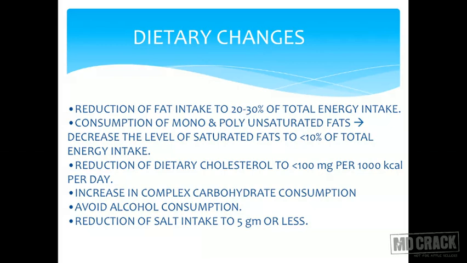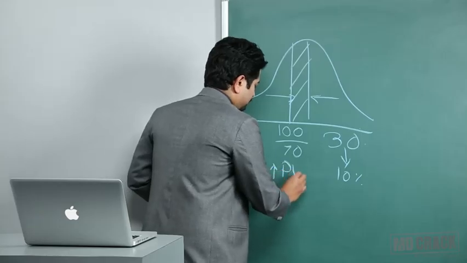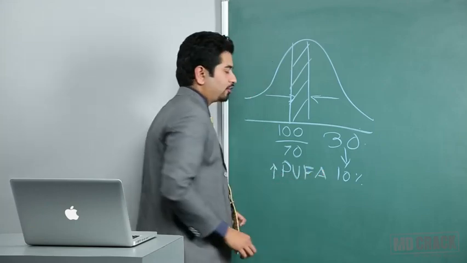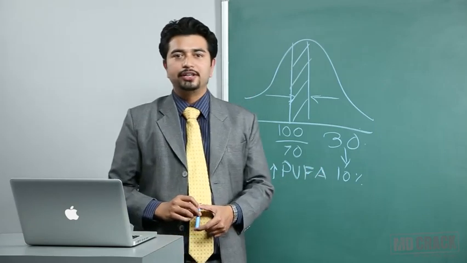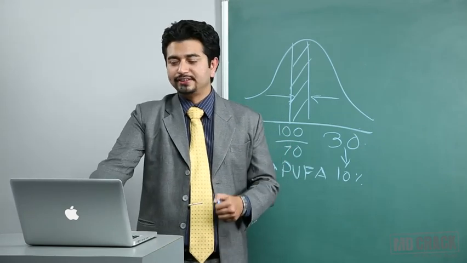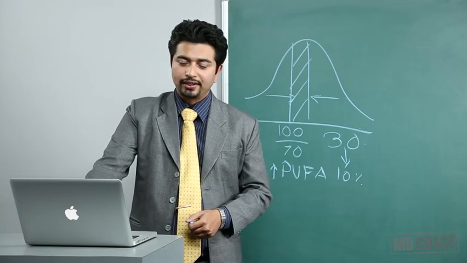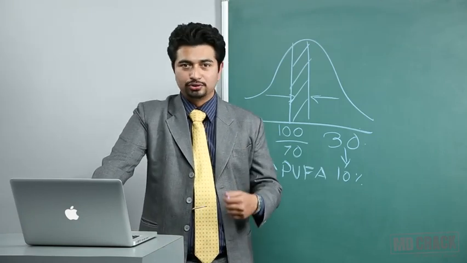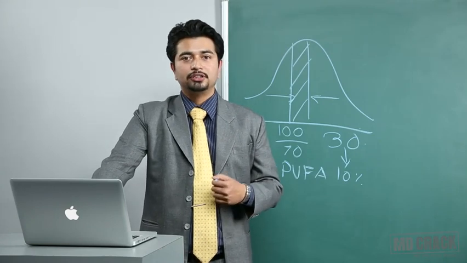So out of this 30% that we saw earlier, let me put that down. Out of this 30% energy intake that should come from fats, not more than 10% should come from saturated fatty acids. Plus, you must promote the consumption of PUFA or polyunsaturated fatty acids. Reduction of dietary cholesterol to less than 100 mg per 1000 kilocalories per day. So total cholesterol consumption should also be reduced.